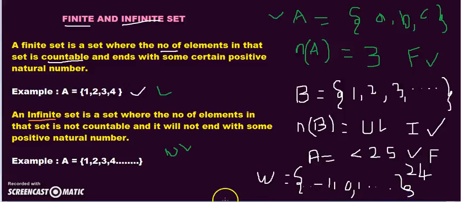You will have all negatives here, 0, and all positives here. In this case, I can say this is an infinite set because the number of elements in this is not countable. So when the number of elements in a set is countable, we can say it is finite. If the number of elements is not countable, we can say it is infinite.